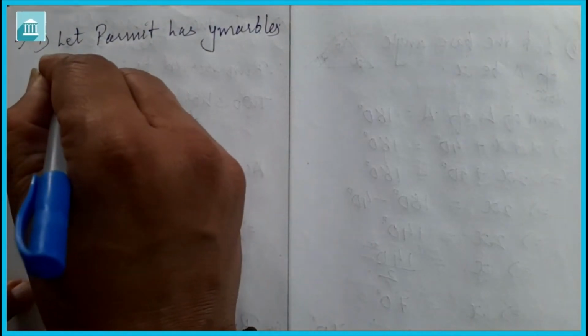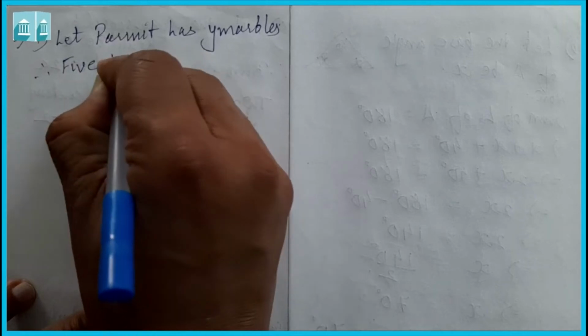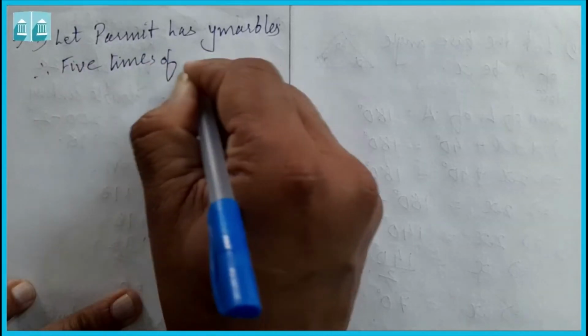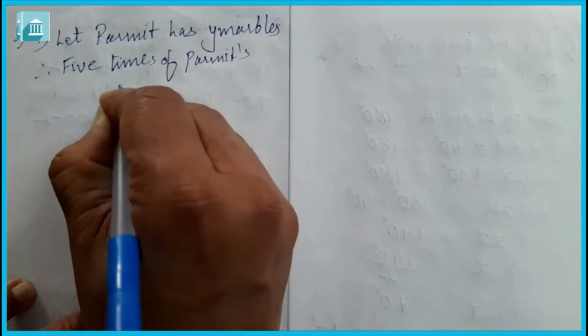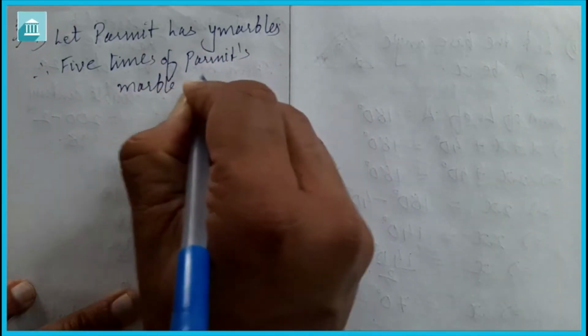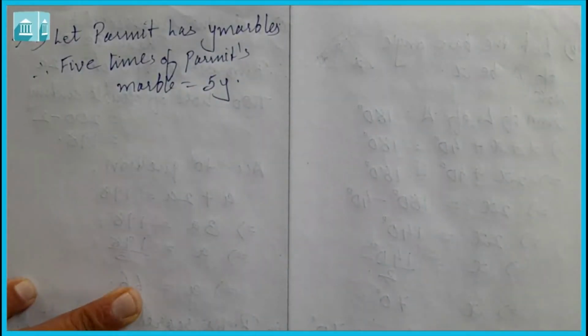So 5 times of Parmit's marbles is equal to 5y.